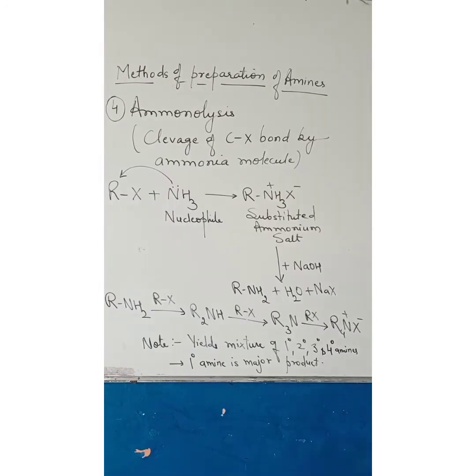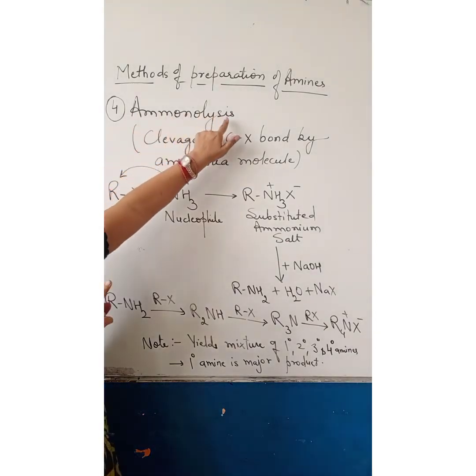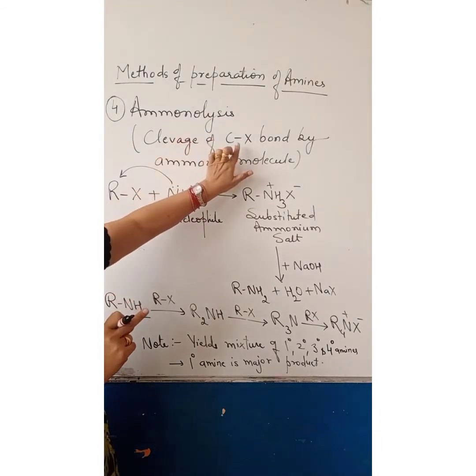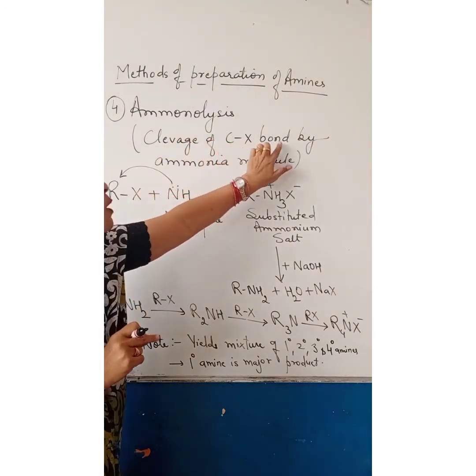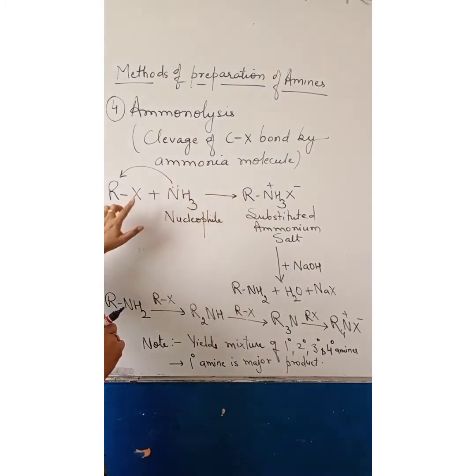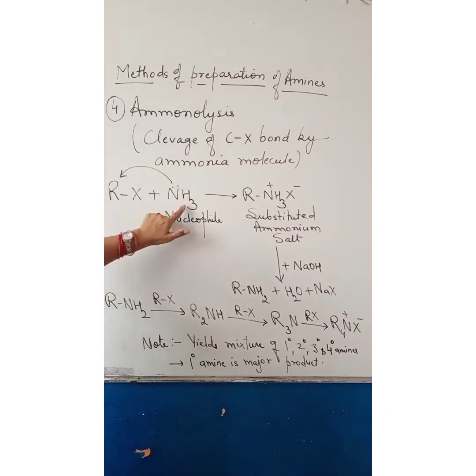The next method of preparation of amines is by ammonolysis. Ammonolysis is the process of cleavage of the carbon-halogen bond by an ammonia molecule. RX, haloalkane, reacts with ammonia, the nucleophile.